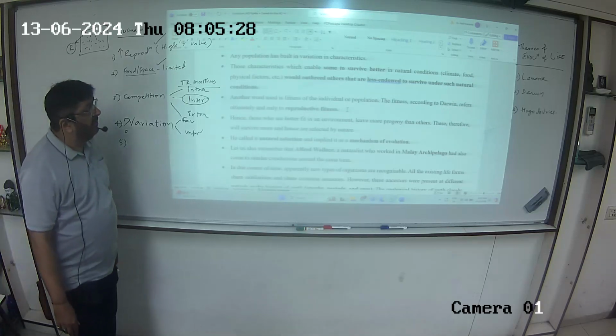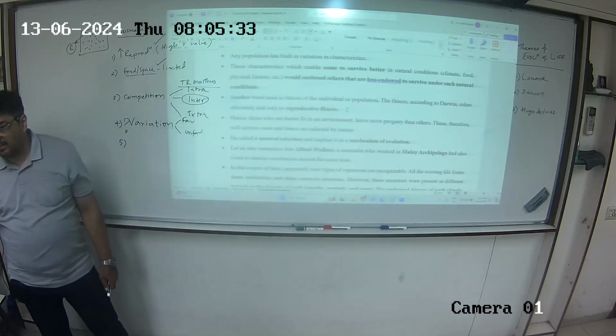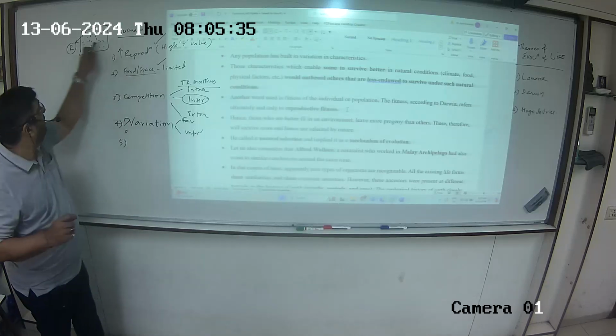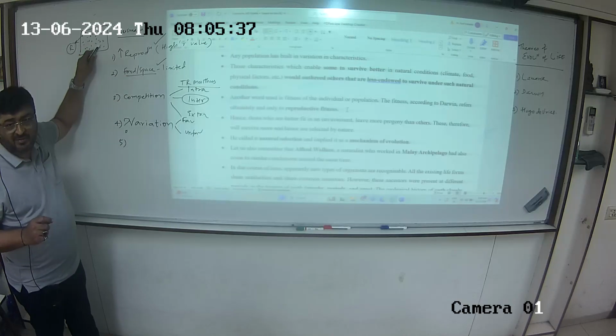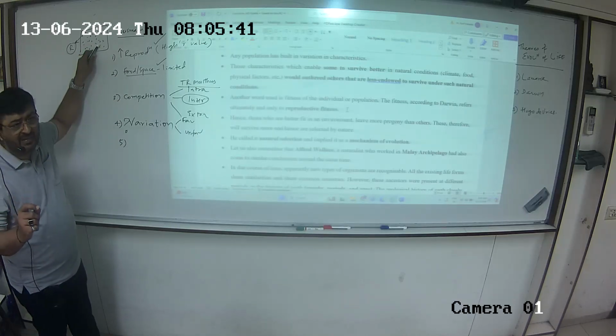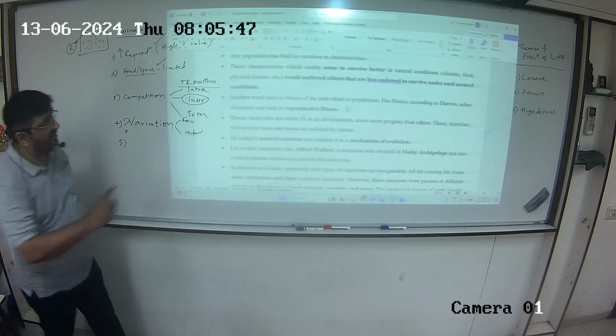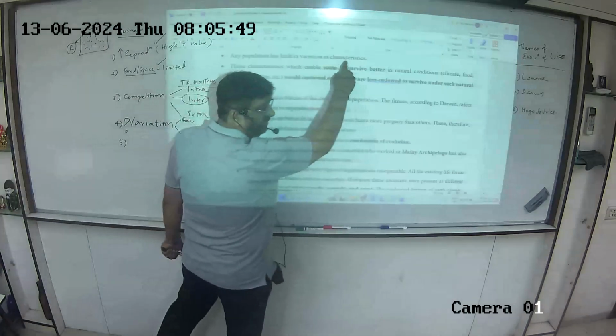Any population has built-in variation in characteristics. Is this sentence understood, please? Any population has got built-in variation. What is variation? Ability to utilize resources. उसमें difference आ जाएगा.